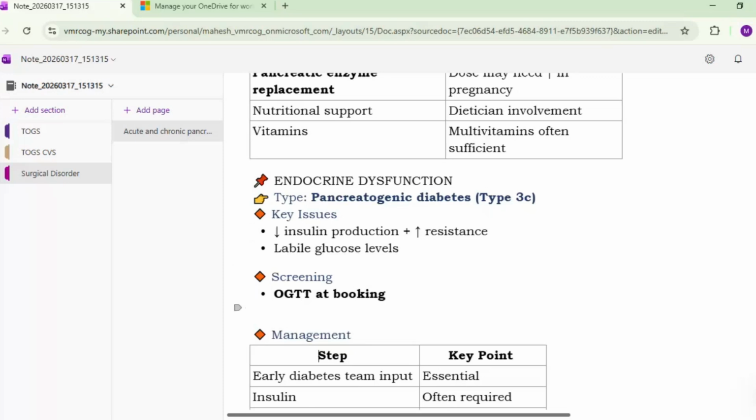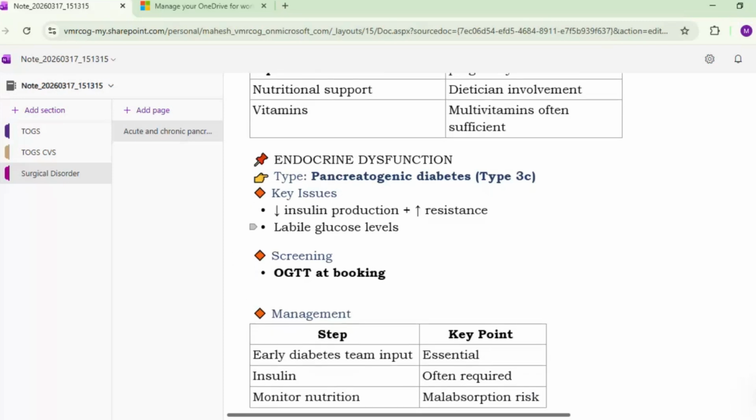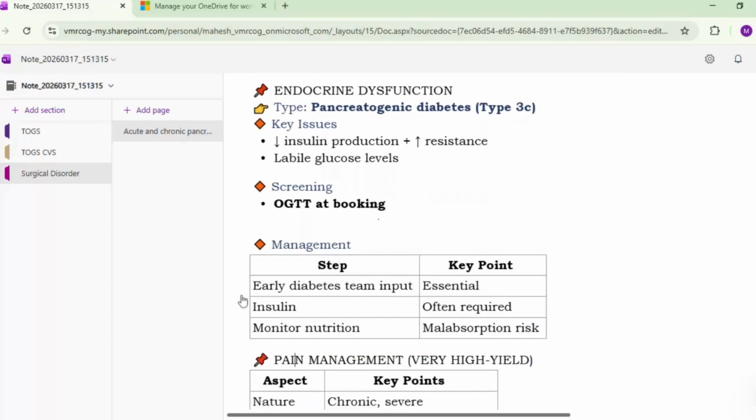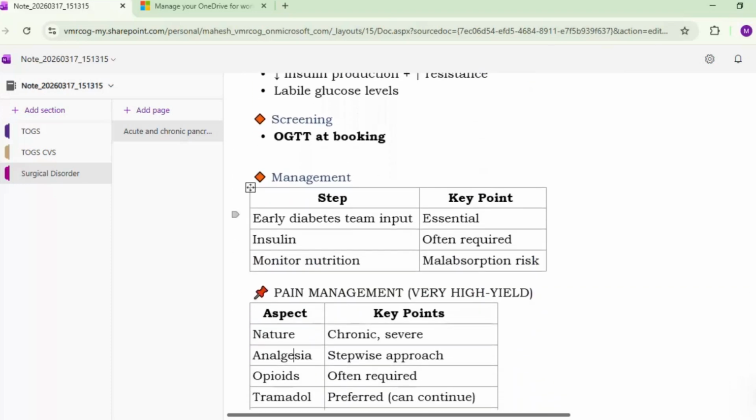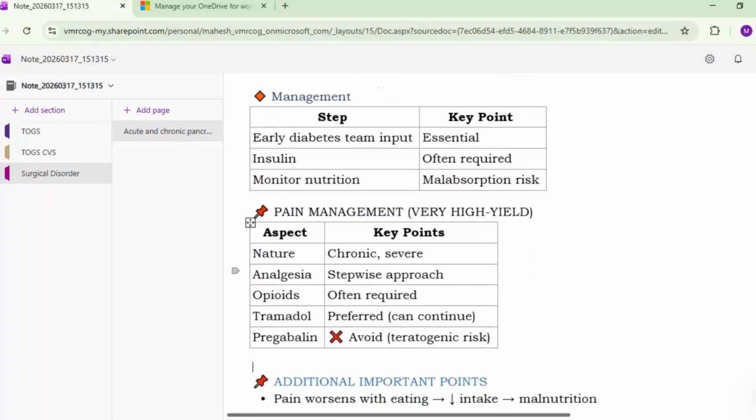So glucose levels are labile. So these patients require OGTT at booking. So if there is pancreatogenic diabetes, OGTT at booking is required. So early diabetes team input will be required. Insulin is often required for these patients, and monitor nutrition because of the malabsorption risk.